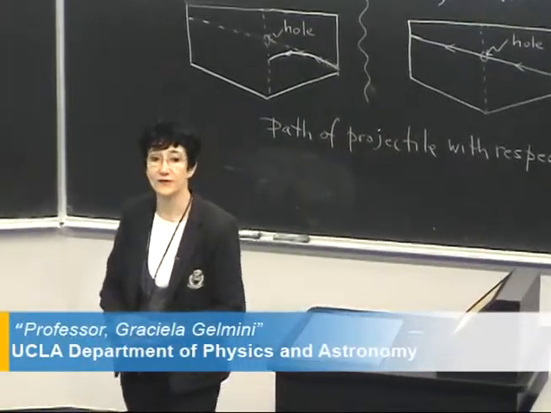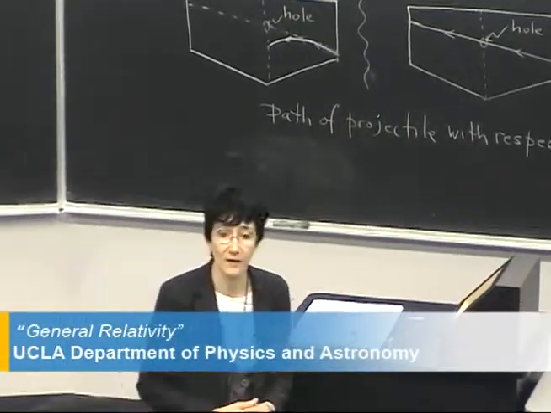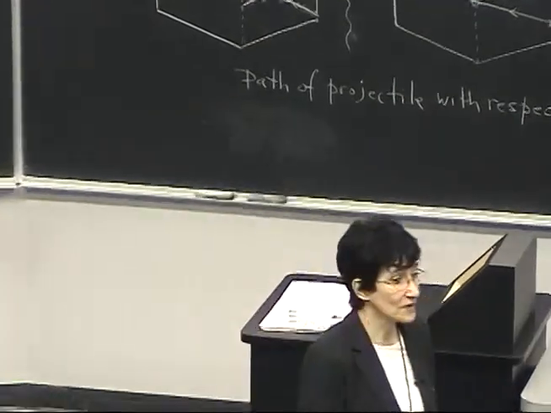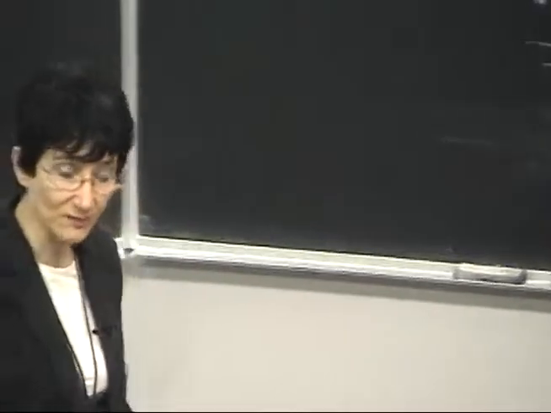In this class we are going to talk about general relativity, which is a theory of gravity proposed by Albert Einstein in 1915, 10 years after his proposal of special relativity.